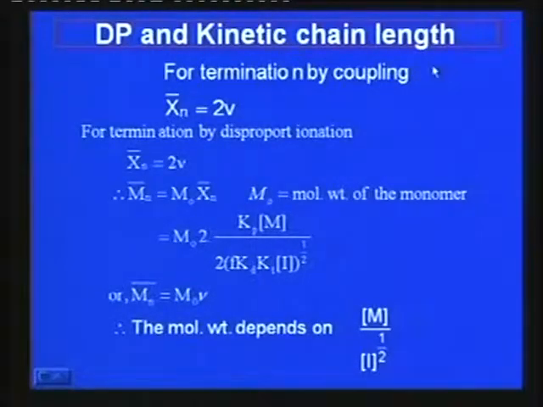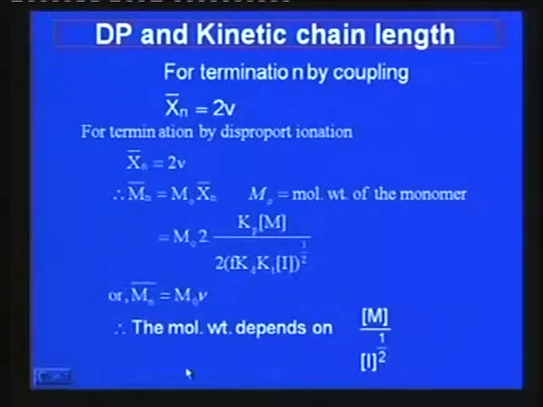This degree of polymerization and kinetic chain length. As I mentioned, this number average degree of polymerization, x n bar, may be equal to twice nu if the termination is by a coupling process. If it is by disproportionation, x n bar will be equal to nu. So, by putting those values, this is the number average molecular weight. If the molecular weight of the monomer is m0, then m0 into x n bar is equal to m0 into 2 into Kp m by twice f kd kt I to the power half.